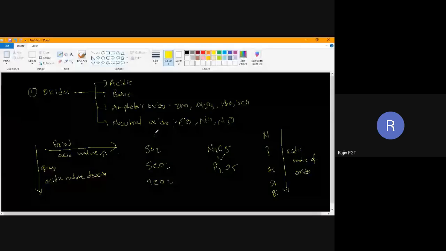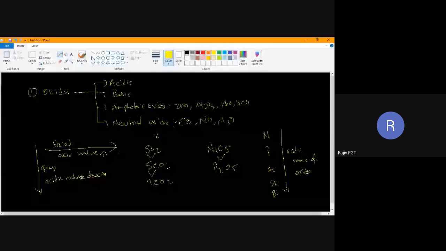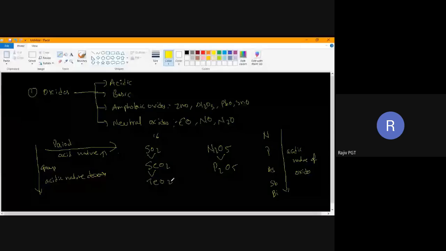Which will be more basic? TeO2 will be more basic. In a group, acidic nature decreases and basic nature increases.